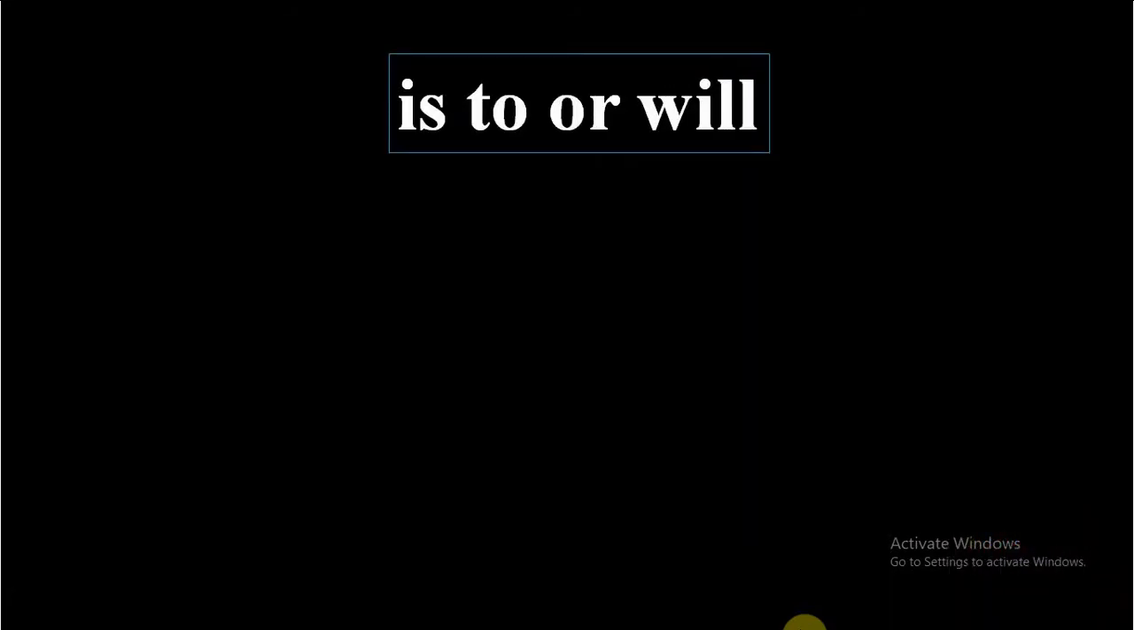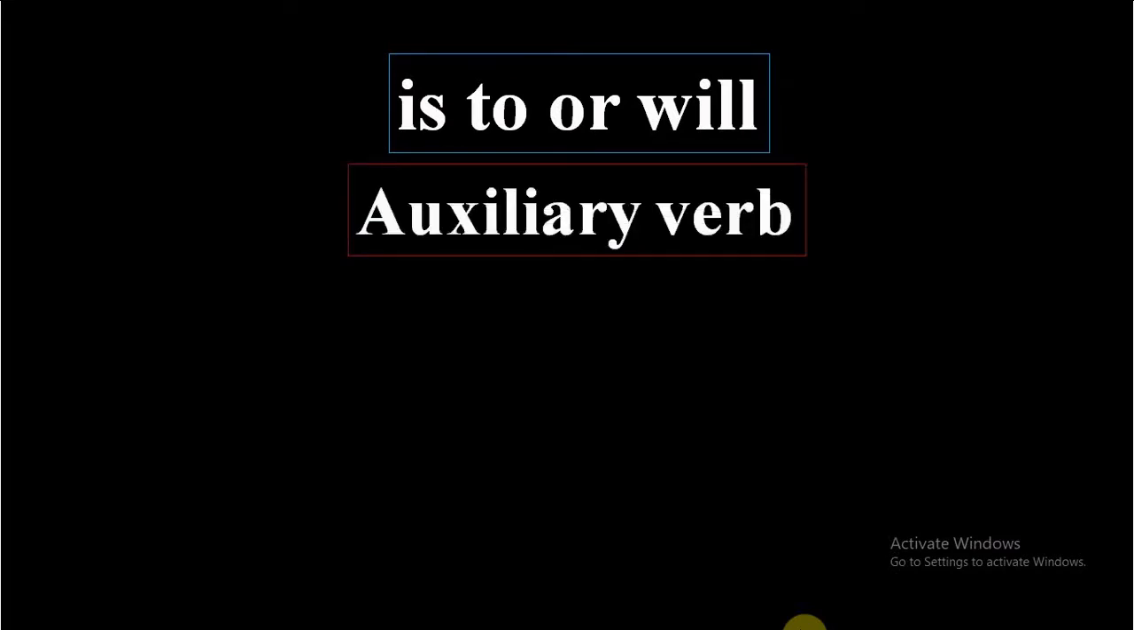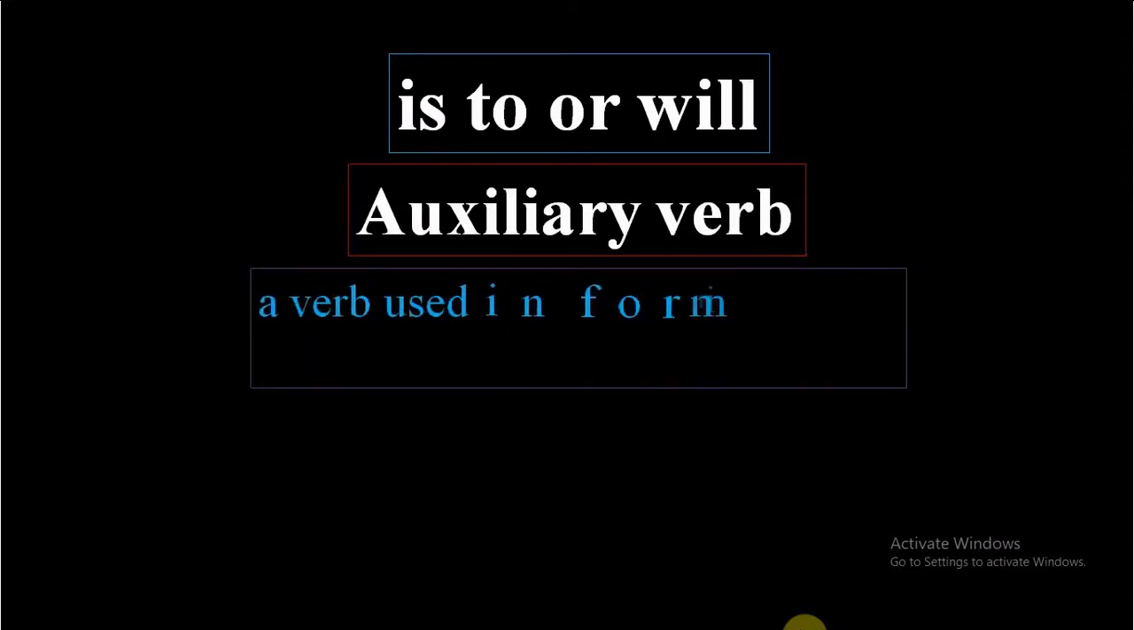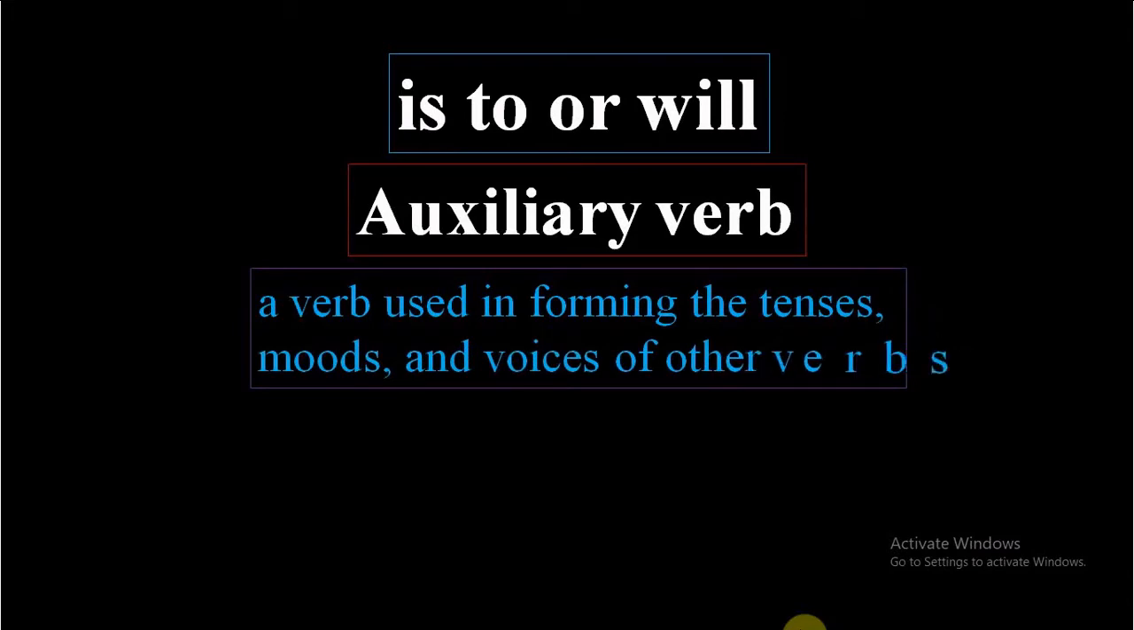Hello friends, welcome back with one more video, and today we are going to discuss a very crucial point, and that is the difference between is to or will. Remember, both are auxiliary verbs and they are used to form the tenses, moods and voices. So the role of is to or will is to form the tenses, moods and voices.